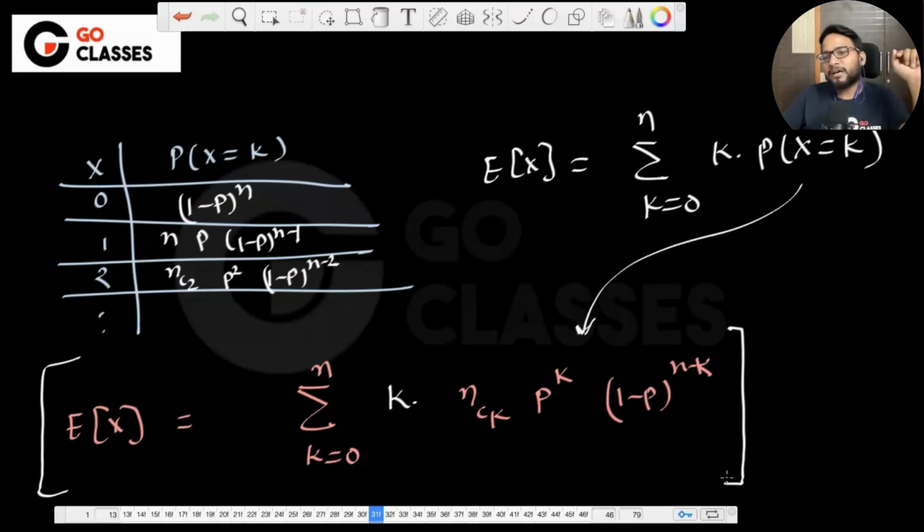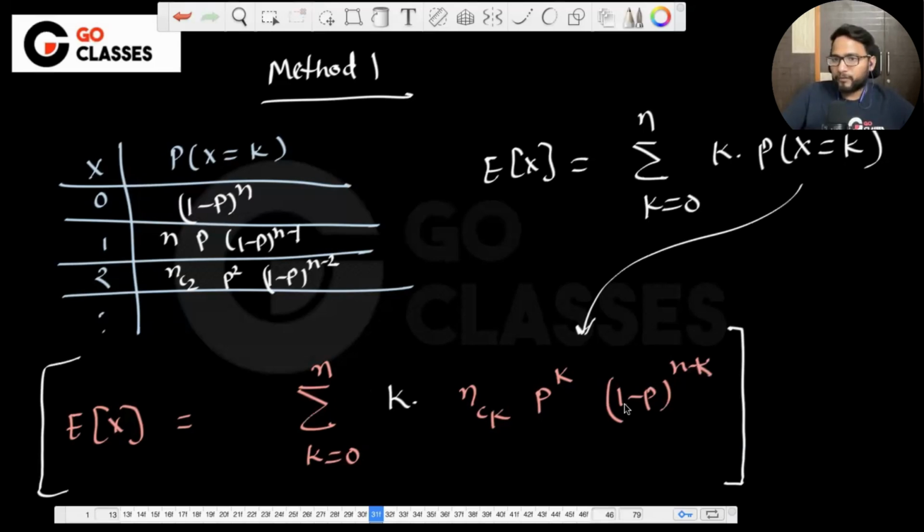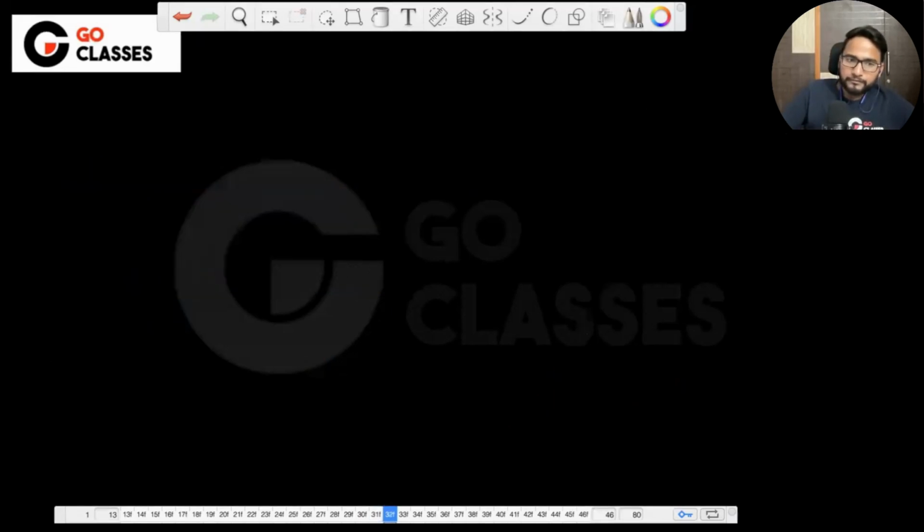But the good news is that we can skip all of this calculation. So let's do that first, which means I will be coming to this a little later. Let me tell you how you can find out the expectation even without going through all of this hectic process. Let me call it method 1. This is method 1 to find out the expectation. But in our life, we will never use method 1. There is a very nice method that I'm going to tell you, and that is method 2, and we will always use method 2. Okay, so let me tell you method 2.